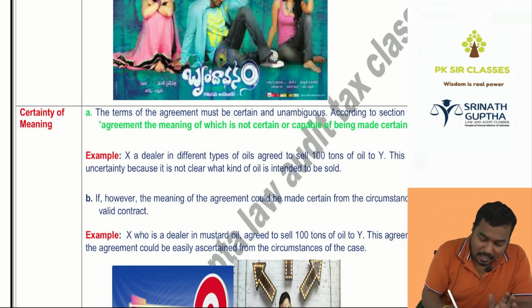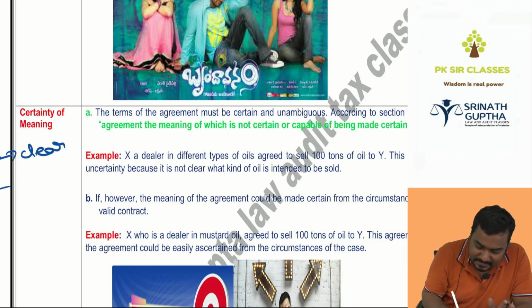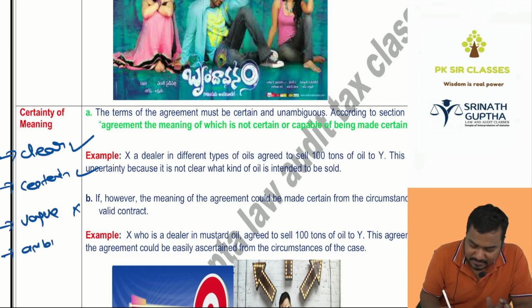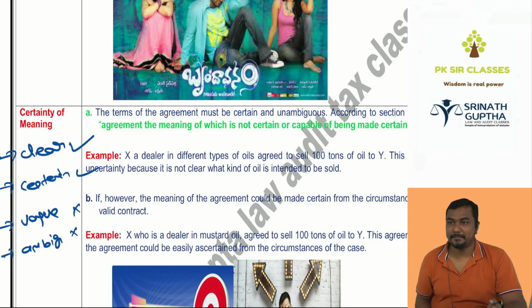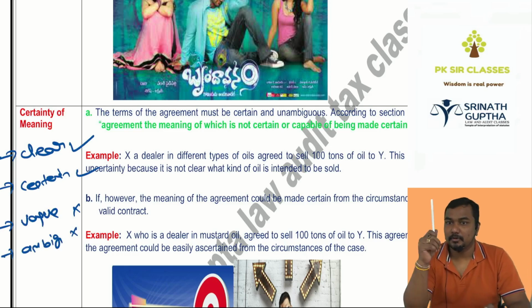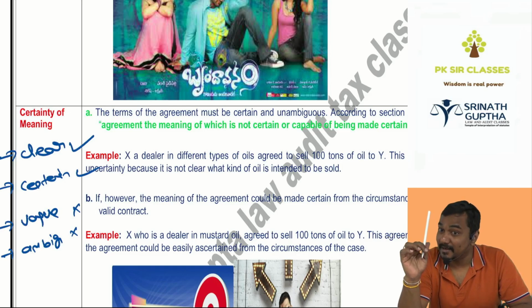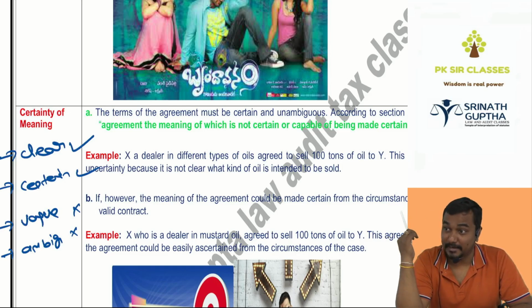The terms of the offer must be clear, certain. It should not be vague. V-A-G-U-E. Vague means confusion. Should not be ambiguous. Will you purchase the pen for 10 rupees? Certain. 10 or 12 rupees? Uncertain. Simple. Will you purchase a pen? Certain. We have to pay market price. Which price?